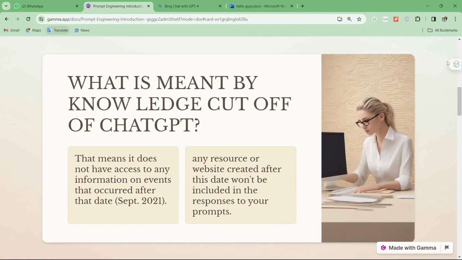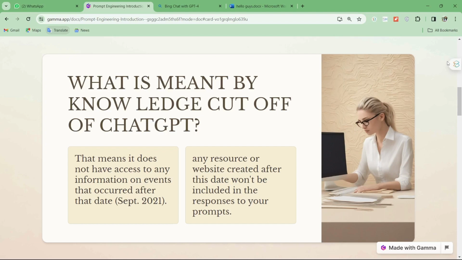Now, you know there are lots of gaps in ChatGPT, right? You have heard that ChatGPT only has data till September 2021. Basically, there is a knowledge cutoff after 2021, which simply means it doesn't have access to any information after September 2021. So if I currently ask ChatGPT who won the Cricket World Cup in 2023, it will not be able to answer and will simply say I have information only till September 2021, so I will not be able to answer this question.